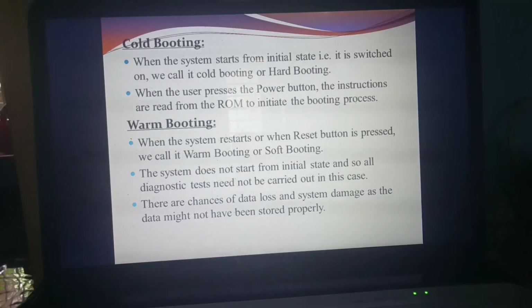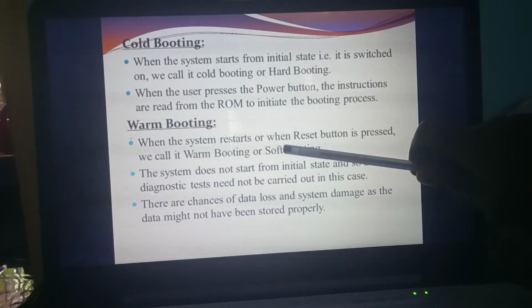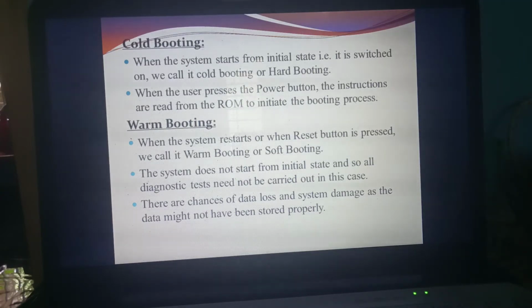What do you mean by warm booting or soft booting? When you press the restart button, the system will reset once again. That booting is called warm booting or soft booting. But what do you mean by cold booting? When you switch on the computer, the system starts from the initial state. That is the important point. That is called cold booting. But when you are restarting the system, you press the reset button, and that booting is called warm booting or soft booting.